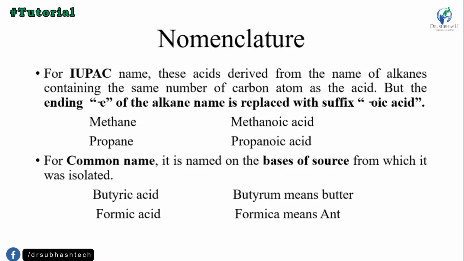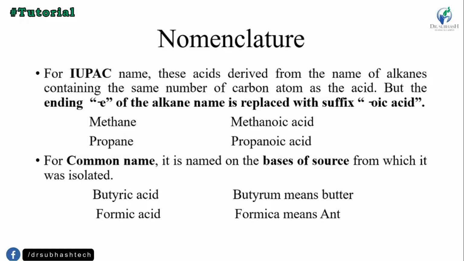And then nomenclature. So what is nomenclature? It is a naming system of the carboxylic acid structure. For the IUPAC naming system, the acid is derived from the name of the alkane containing the same number of carbon atoms as the acid.